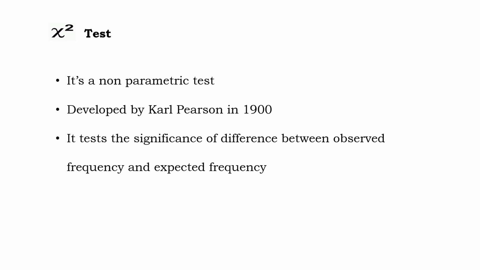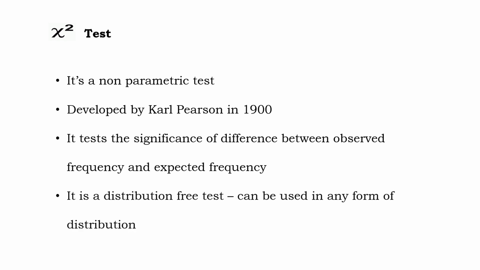The chi-square test is used to understand the level of discrepancy between the observed and the expected. As we have already mentioned, non-parametric tests are distribution-free and can be used with any form of distribution, so this test is widely used in research.